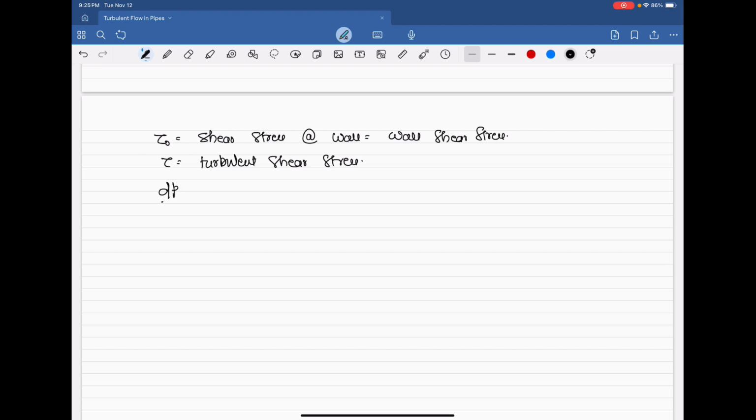Then dP by dx. Please listen to this nomenclature. We will be using it regularly in this lecture. It's only an introductory lecture for turbulent flow. I will be taking at least not less than 7 to 10 lectures on this topic. dP by dx is equal to pressure gradient.